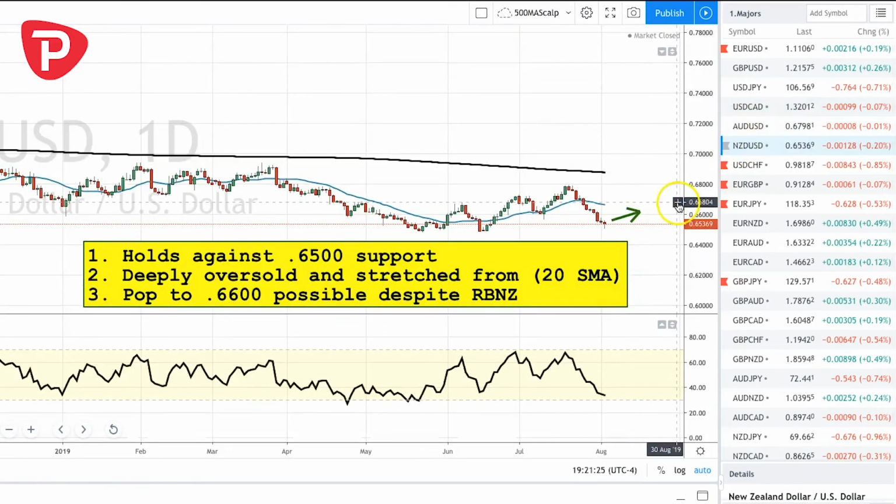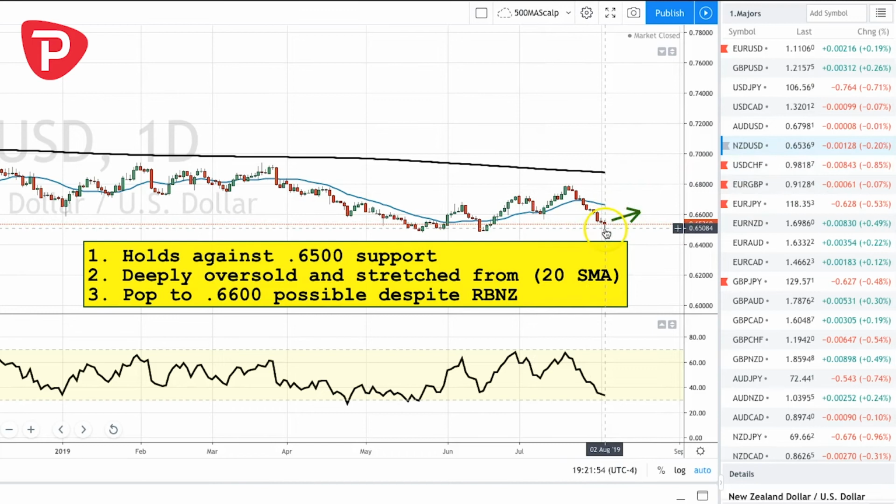So here's Kiwi, the final one. Kiwi traded better, looks better than the Aussie in the sense that it holds the lows here, and the charts don't look nearly as bearish as the data set does. So we'll have to see. To me, it's very tough to trade this ahead of the employment data, because that's really going to be a big driver. If that employment data is weak, I think this low is going to go.